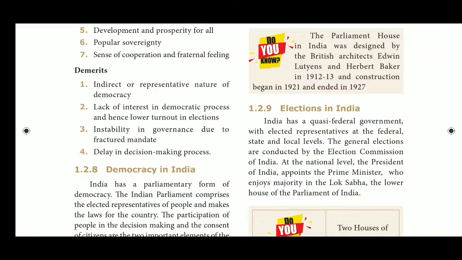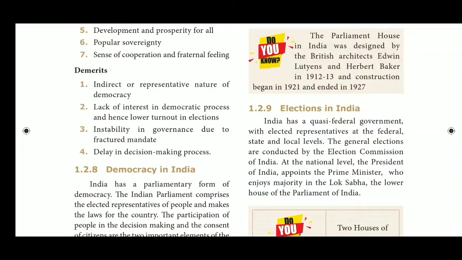And the demerits: the indirect or representative nature of democracy. In democracy, people only elect their representatives, and after that the representatives rule as they see fit. There is also lack of interest in the democratic process and hence lower turnout in elections, instability in governance due to a fractured mandate, and delay in the decision making process.